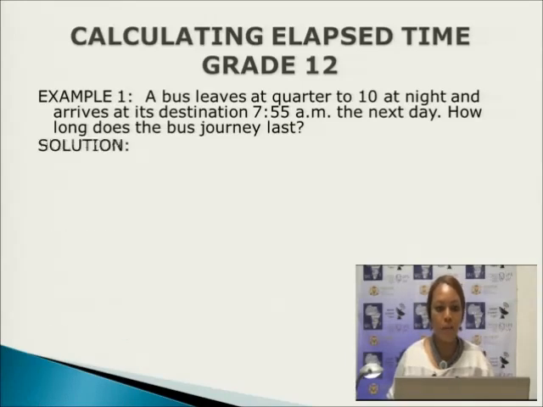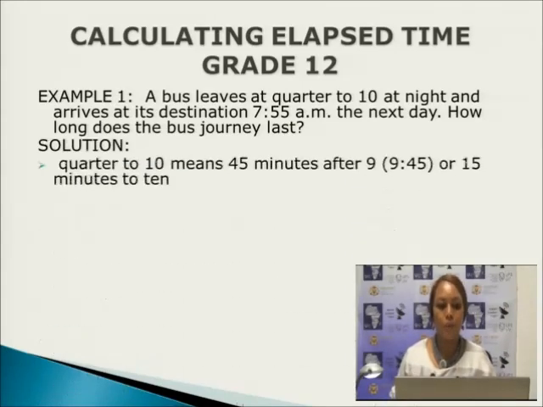This is the information that we had when we look at our solution. 9:45 means 45 minutes after 9, or 15 minutes to 10. But we want to concentrate on the digital time, which is 9:45, in order to do our calculations.